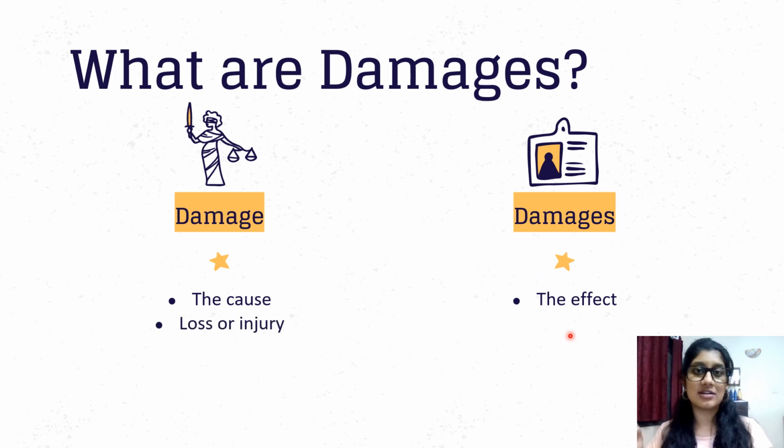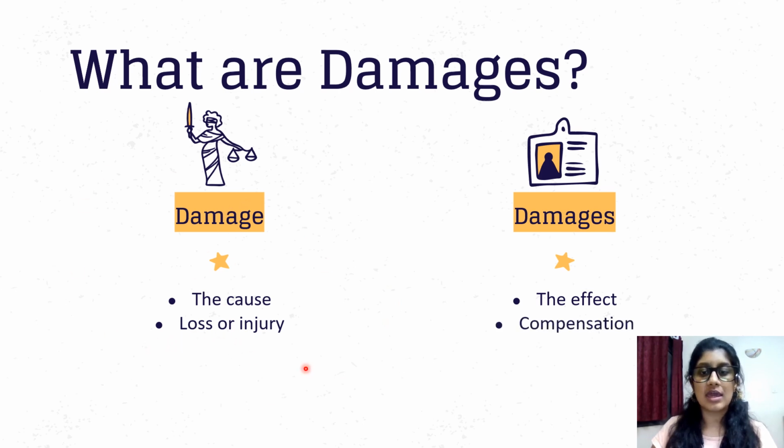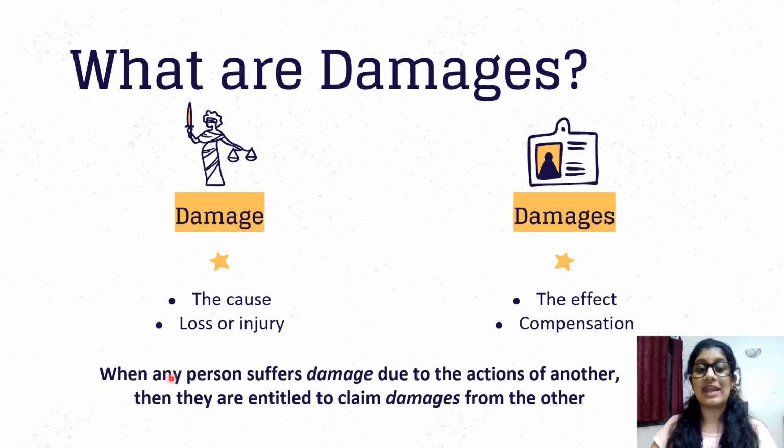So especially in contracts or any civil offenses, civil wrongs, when any loss or injury is caused to either of the parties, that is termed as a damage caused to the parties, right? That's the cause. And the damages is the amount of compensation that the party is entitled to receive. So the cause is the loss or injury and the effect is that they will get compensated for that loss or injury. So when any person suffers a damage due to the actions of another person, then they're entitled to claim damages from the other. And in this particular video, we're going to be talking about the different types of damages.